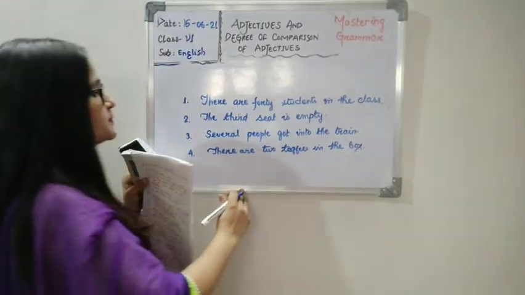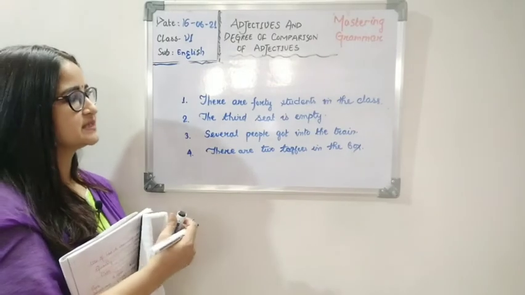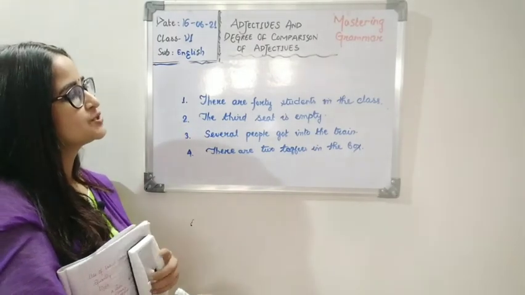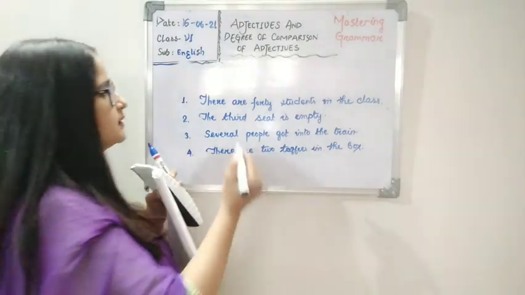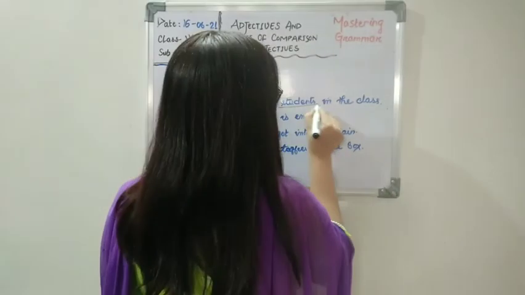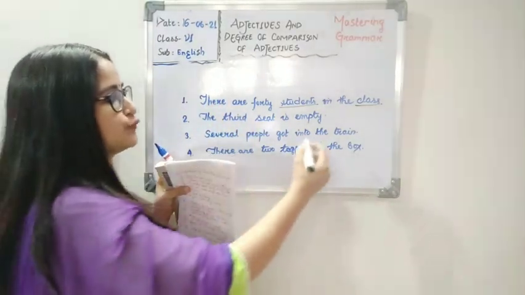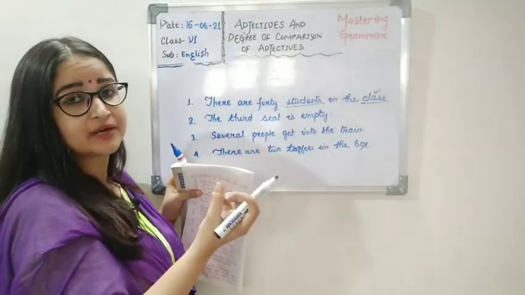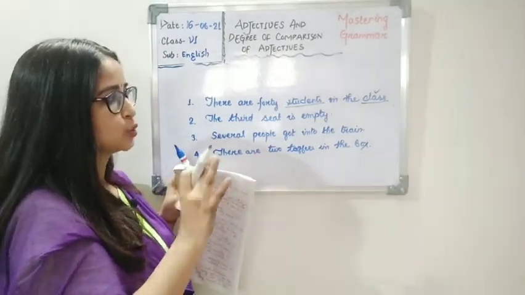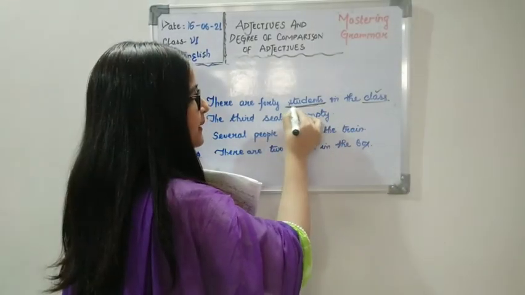Now children, observe the nouns used in each of these sentences. There are 40 students in the class. So how many students are there? The nouns here are students and class, but no descriptive word is being used for class, right? Class is a noun, but there is no describing word coming close to it. Now with the other noun, students, we have a number.